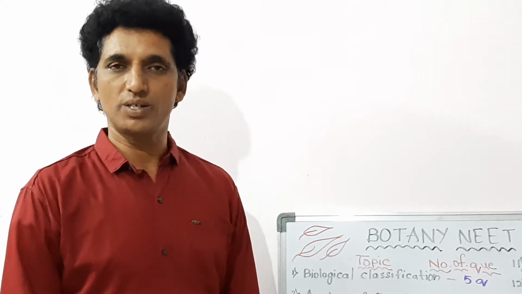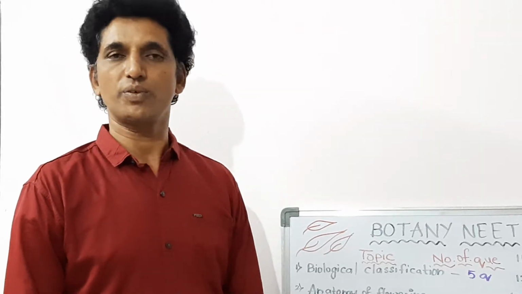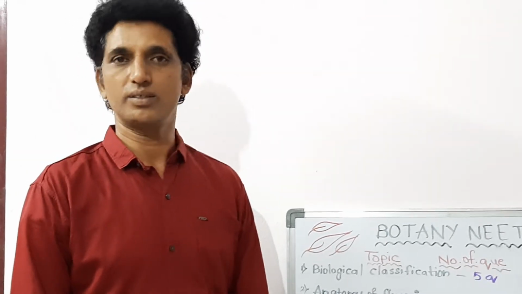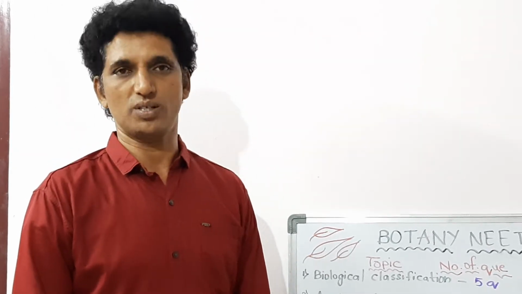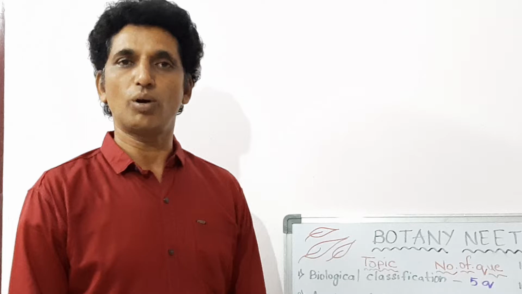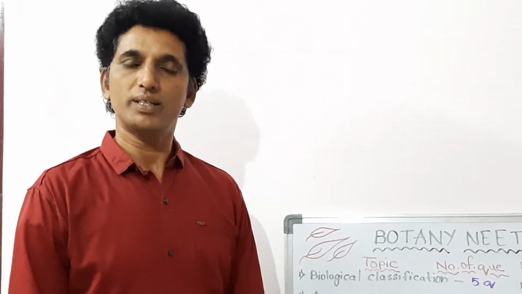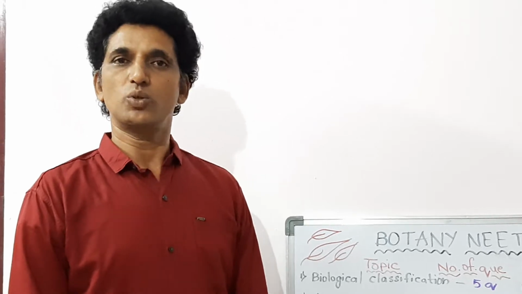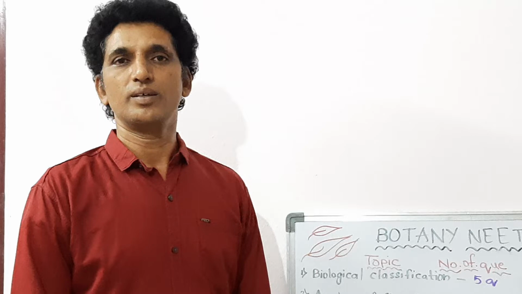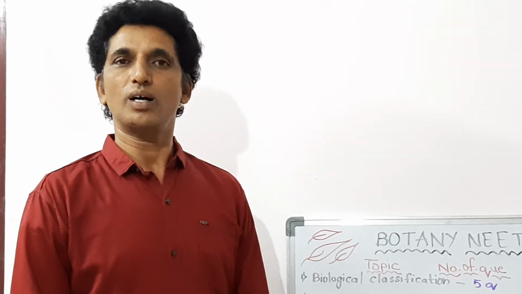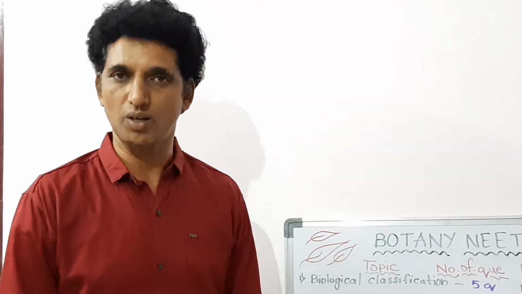In the NEET examination, physics and chemistry give 45 questions from each subject. But in biology, we get 90 questions. In that, both botany and zoology are included. But botany is going to give a larger number of questions in the NEET examination. We may get 50 or 52, sometimes 53 questions coming from botany topics.